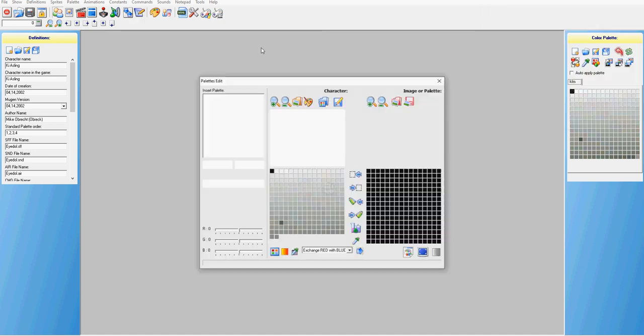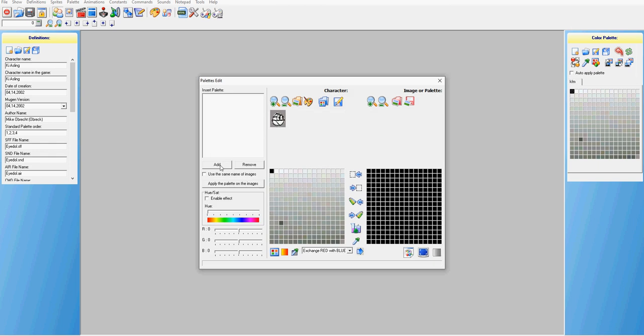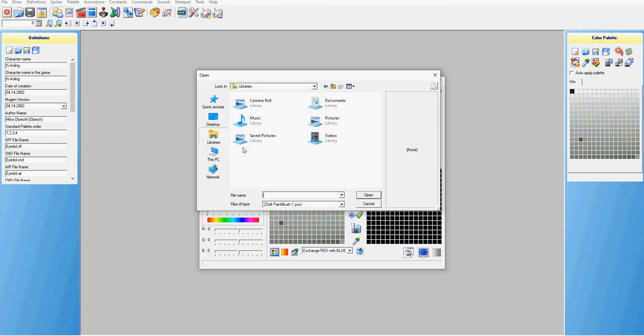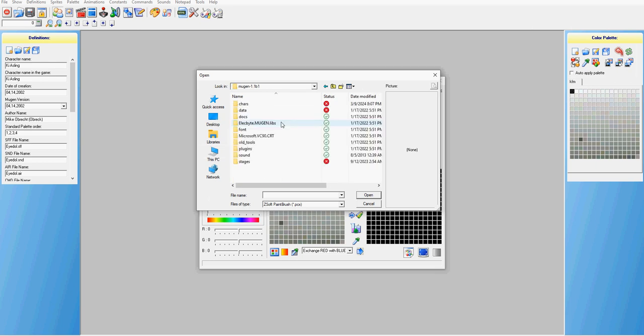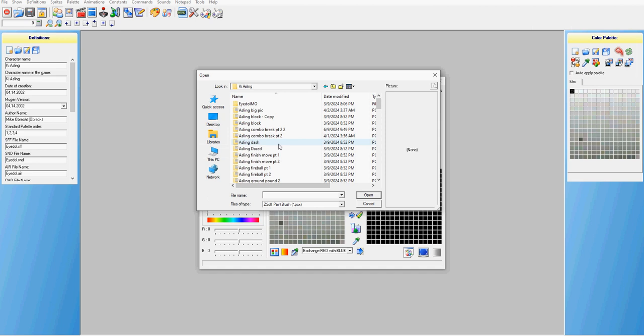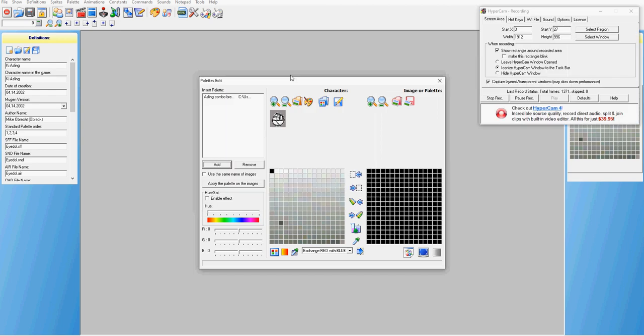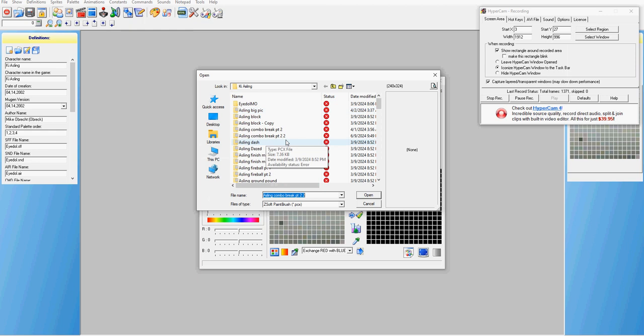Okay. I go over to palette. I add the palette. I gotta go find them. Library, Documents, Mugen, Characters, KI Ace Link. That's Ace Link. Combo Break 2, Part 2-2. Click, right, open. Ace Link, recharge, recharge 2.